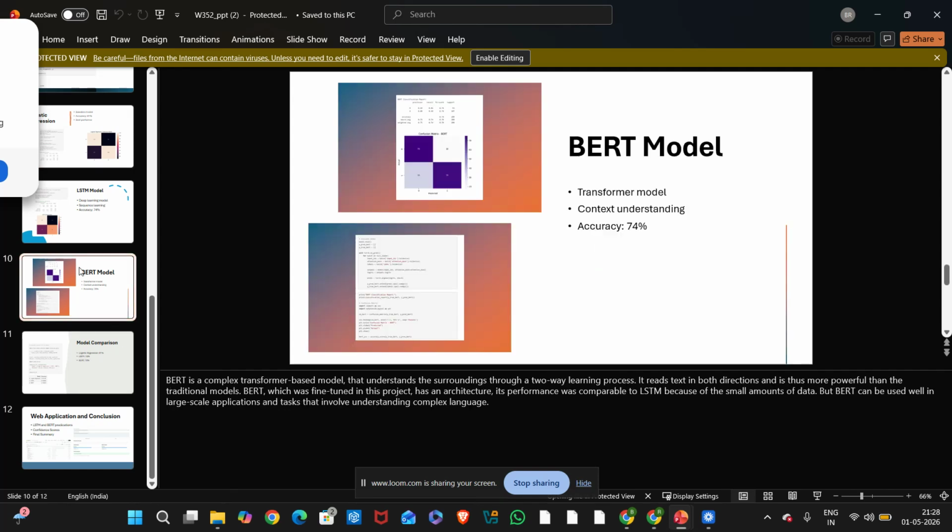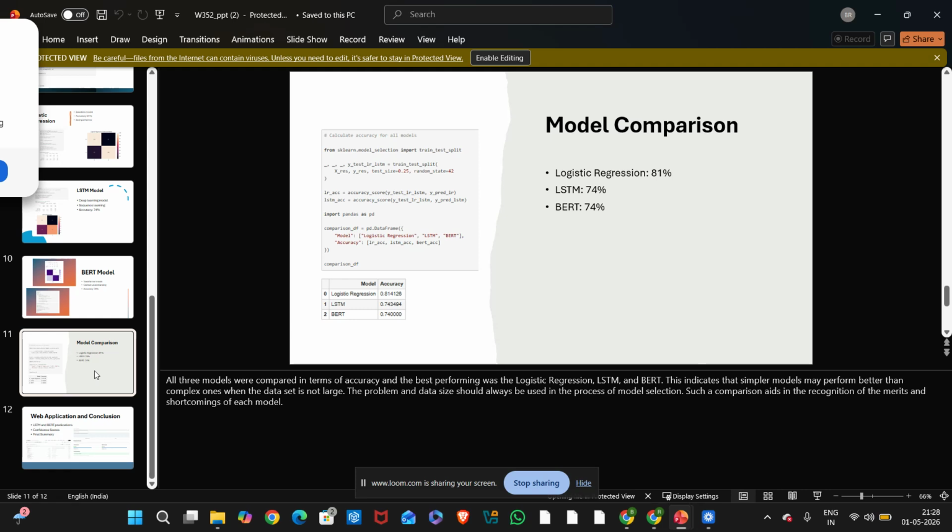BERT model. Then I used BERT, a transformer based NLP model. It understands context deeply by reading text in both directions. It also achieved 74% accuracy. With larger datasets, BERT can perform much better. It is powerful but needs large data.